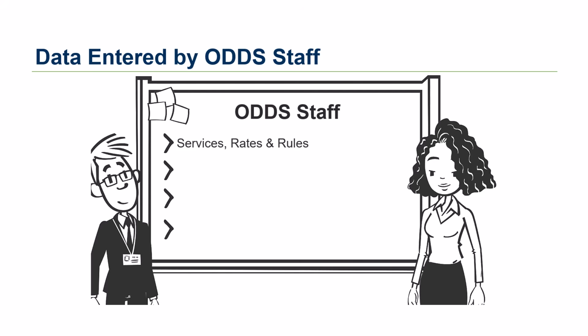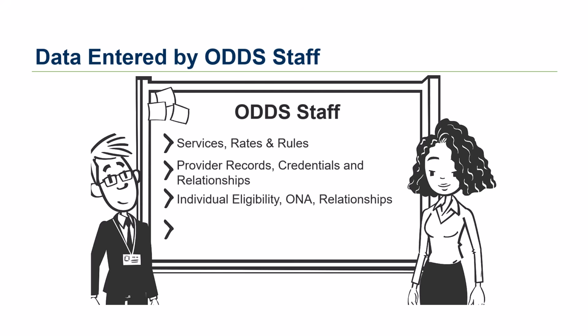ODDS staff defines the services, the rates for those services, and the rules around those services to individuals with intellectual and developmental disabilities. They also record provider information and keep track of records, credentials, and the relationship of providers to other providers, or to the individuals that they serve. ODDS also maintains records for individuals with intellectual and developmental disabilities. They keep track of the various eligibility that's required for services, the results of the Oregon Needs Assessment, and the relationship of the individual to other providers. And they maintain the financial information and contracts with providers, CDDPs, or brokerages.